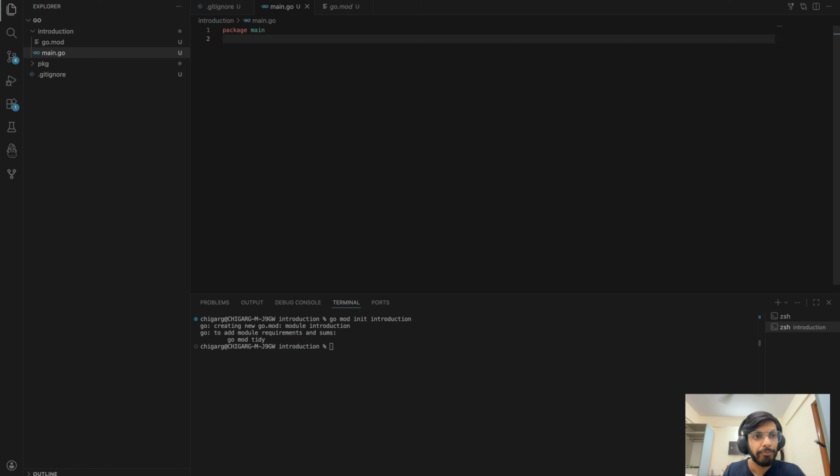That's okay. Now package is basically just a bundle of whatever code you have or whatever functions you have within that directory. For example, if I go ahead and make one more folder, let's say hello, I'm gonna make a package like I wrote package main over here. Whatever files I have in this, I'm probably gonna just name them as package hello. And now I can use that package in the main file, and it gives me access to that basically. So that's the intent. Now, I'm going to come back to this later and show you how it's used.